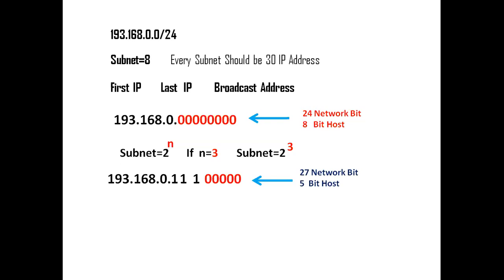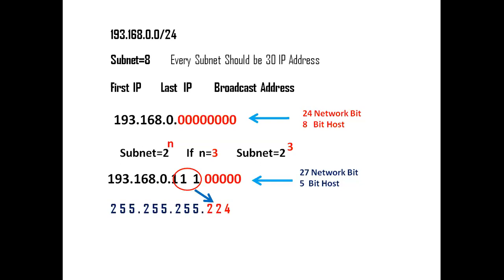So what is the subnet mask here? Now the subnet mask will be changed. The subnet mask will be 255.255.255.224. How do you get 224? See here, these three network bits. The first will be 128, the second bit will be 64, and the third bit will be 32. When you add all 3 numbers, the result is 224.